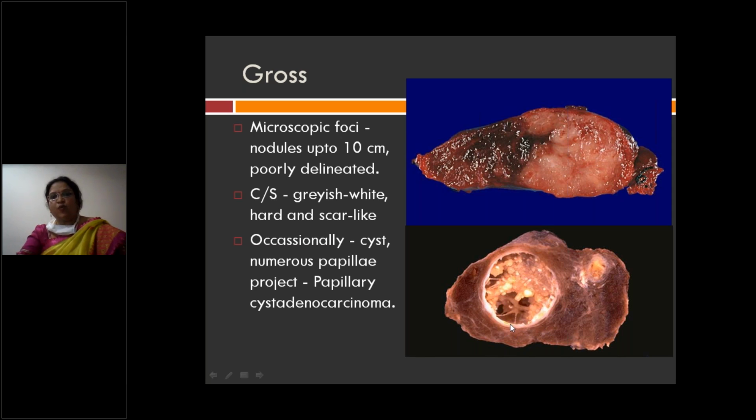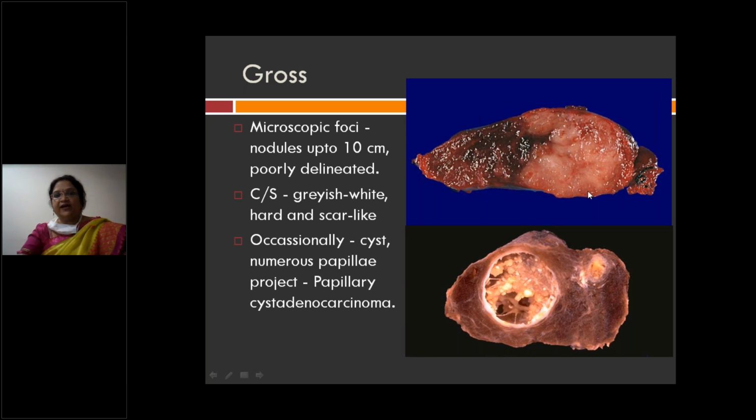They are grayish white and hard. You can see the cyst with multiple papillary projections. This is papillary cystadenocarcinoma. Papillary carcinoma can present as gray white, hard lesions, or as a cystic presentation, a cyst with multiple papillary excrescences or projections.